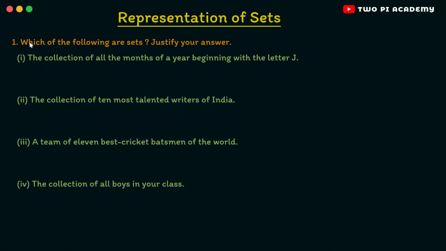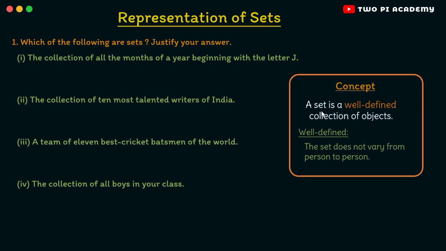So first, let us start with the first problem. Which of the following are sets, and you need to justify your answer. For this problem, the concept you will use is that a set is a well-defined collection of objects. Here, well-defined means that the set does not vary from person to person. So by using this, let's try to solve these problems.